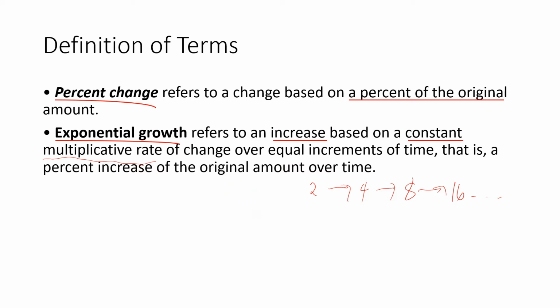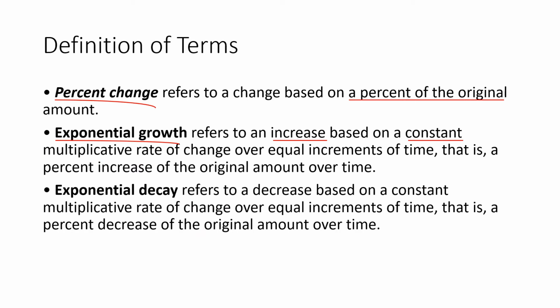Okay, so let us erase. Okay, let's move on to the next term, exponential decay. Exponential decay refers to a decrease based on a constant multiplicative rate of change over equal increments of time. So, it's something like an opposite of exponential growth. Okay? So, decrease based on a constant multiplicative rate.